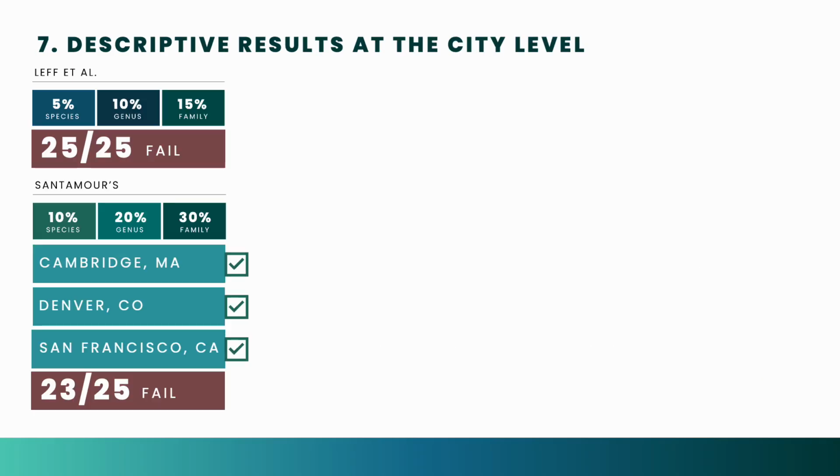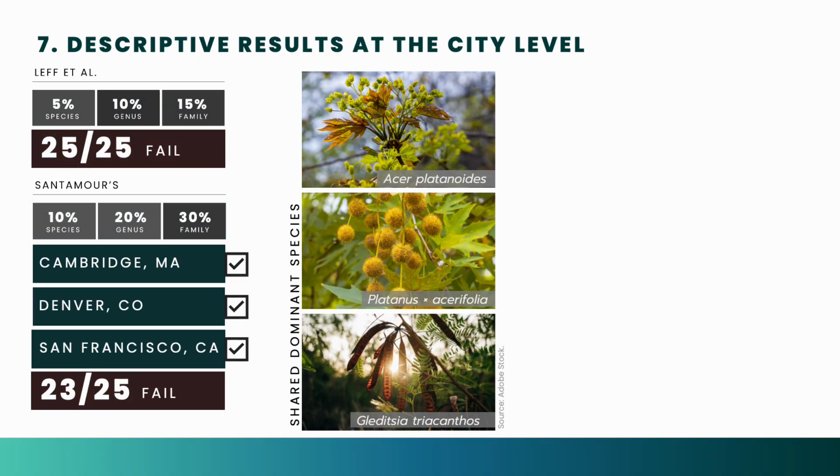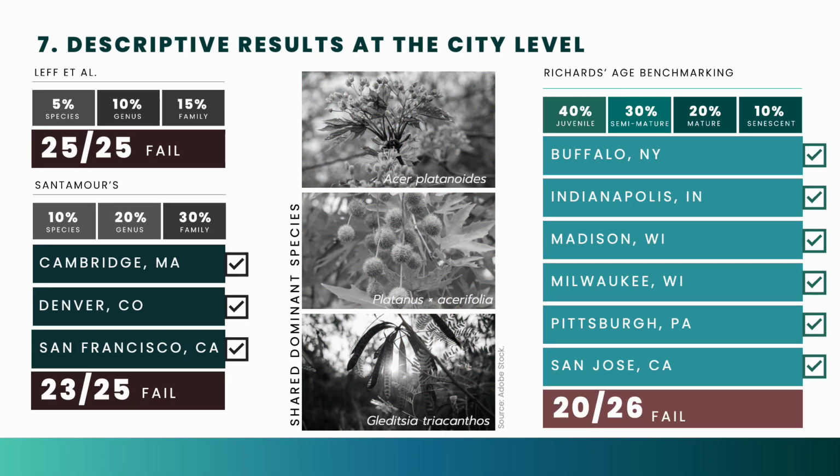The results reveal substantial variation and widespread shortfalls. No city met LEF's 5-10-15 rule. Only 3 cities successfully met the 10-20-30 rule. Many cities shared similar dominant species, raising concerns about regional vulnerability to pests and climate stress. Age diversity showed a similar imbalance. 6 cities met Richter's age benchmark, but many cities exhibited skewed age distributions.